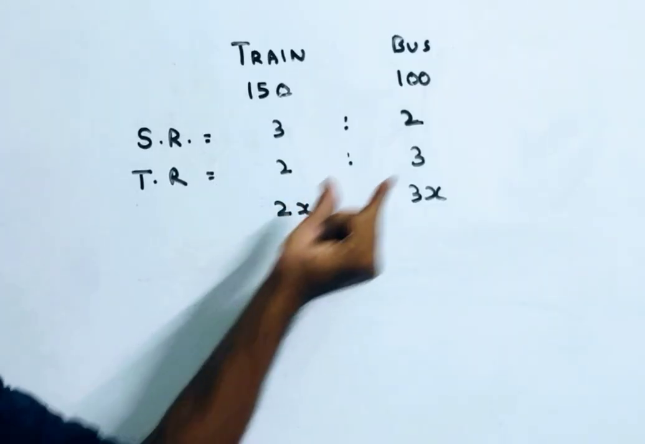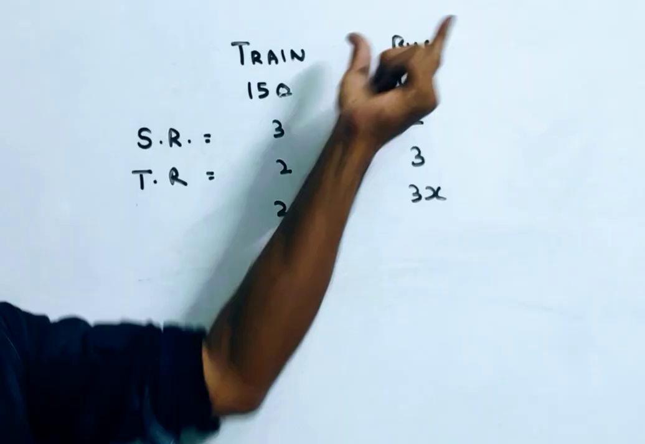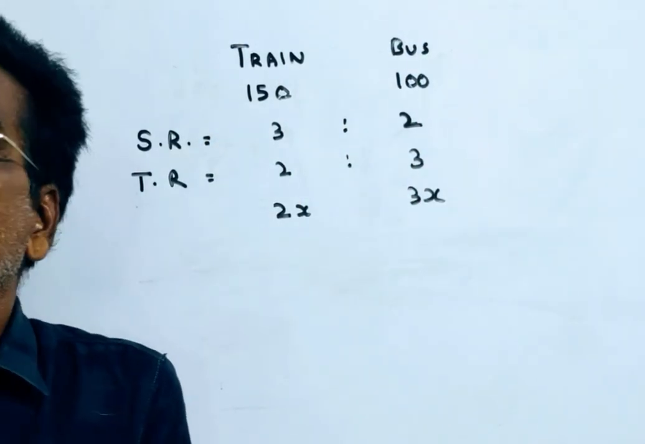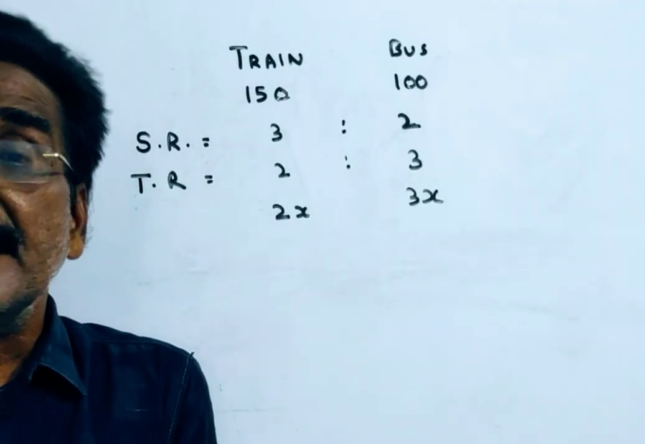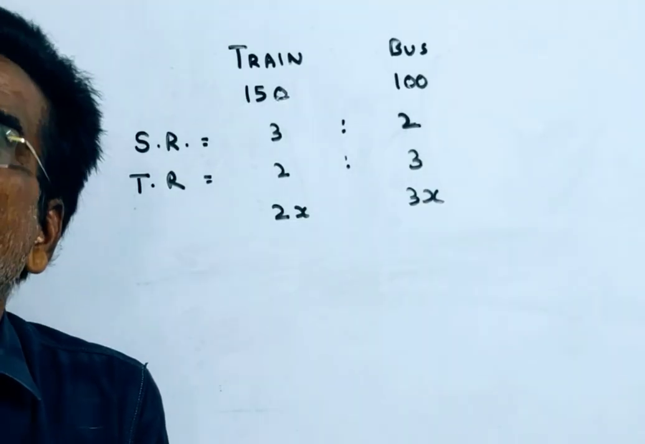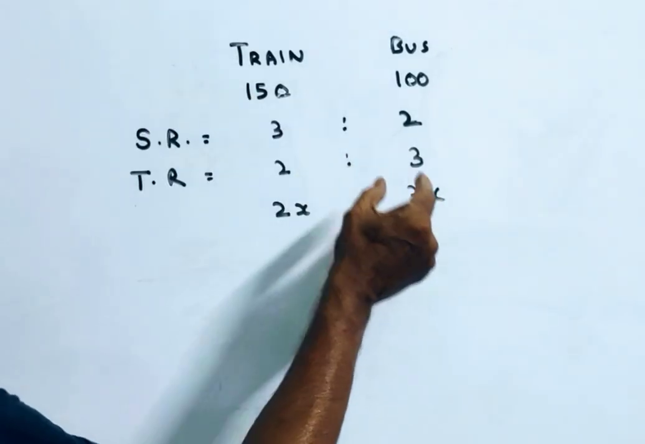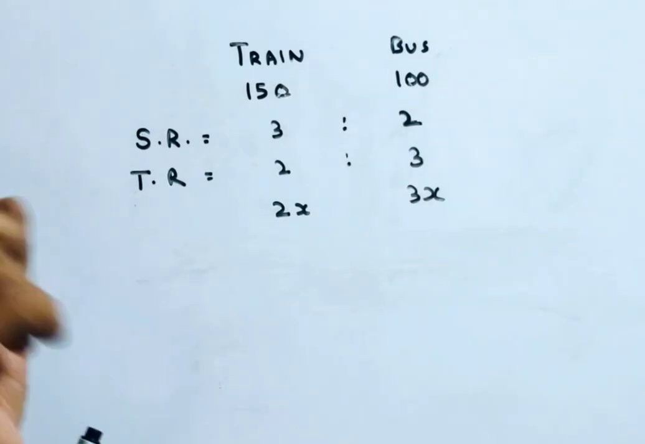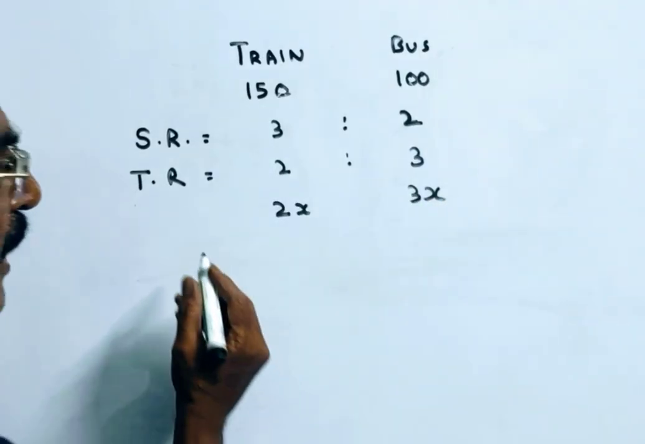That means 2x minutes, 3x minutes. That means if the train takes 2x minutes, the bus takes 3x minutes. Friends, if the train had no stoppings, it would have reached Panipat 12.5 minutes earlier than the bus. That means the difference between the time taken by bus and the time taken by train is 12.5 minutes. So 3x minus 2x is equal to 12.5.